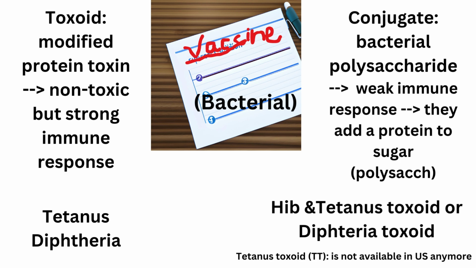This portion leads to a weak immune response. Therefore, they add a protein to the sugar to generate stronger immune response. A great example is Haemophilus influenzae B vaccine that is conjugated with either tetanus toxoid or diphtheria toxoid.